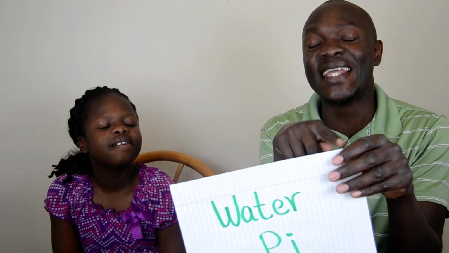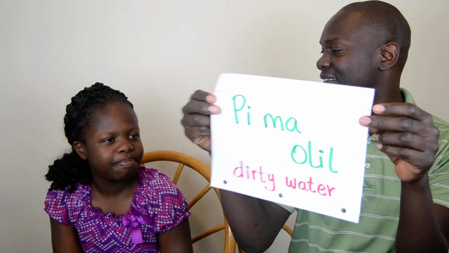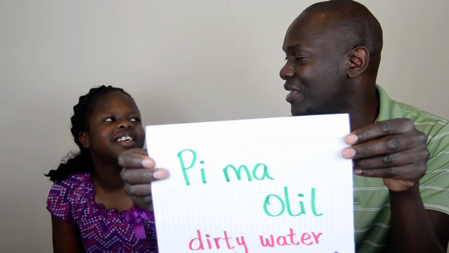Okay? So first, water is called pi. Water is called pi. So everything related to water, if you want to say dirty water, pi ma olil. That is dirty water.